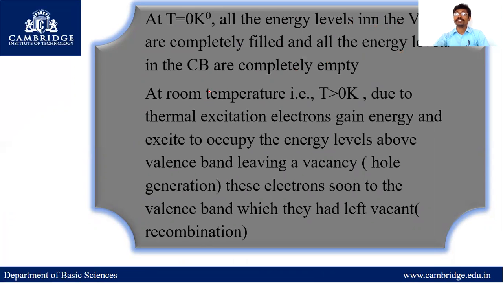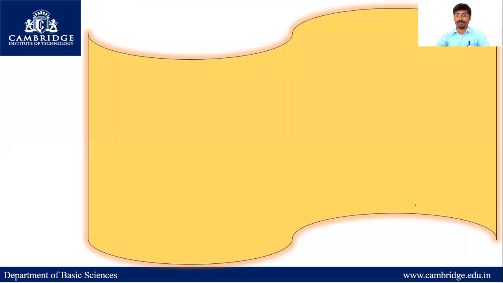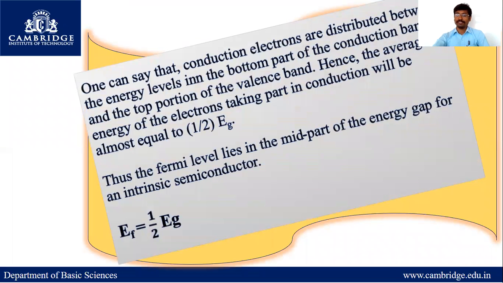When temperature is greater than 0 Kelvin, due to thermal energy, electrons gain energy and are excited to occupy the energy levels above the valence band, leaving a vacancy. When a vacancy is left, holes are generated. These electrons may return to the valence band vacancies they left, in recombination. When recombination takes place, one can say that the conduction electrons are distributed between the energy levels in the bottom part of the conduction band and the top portion of the valence band.